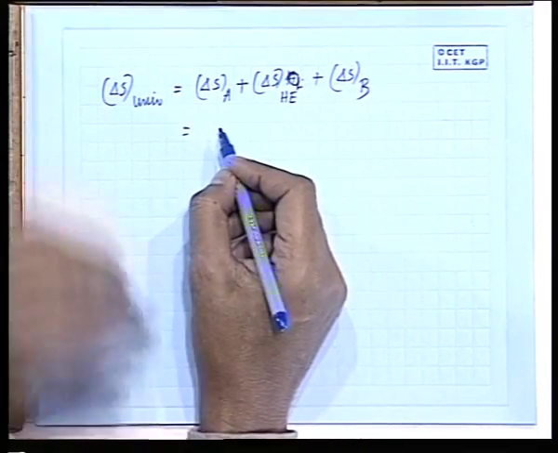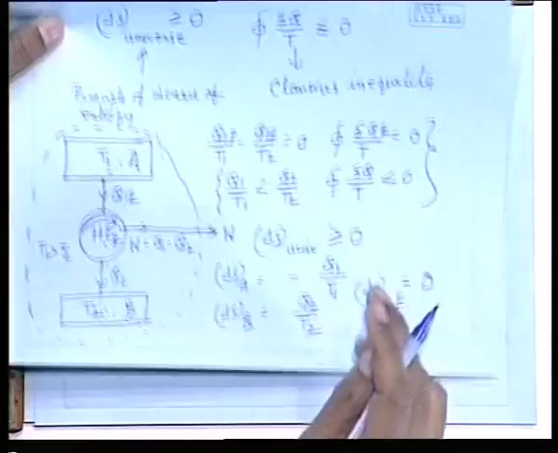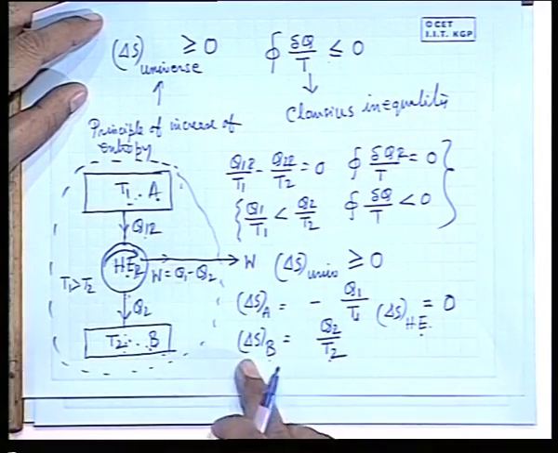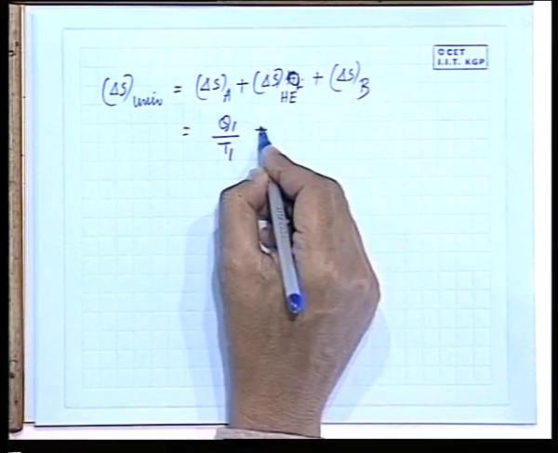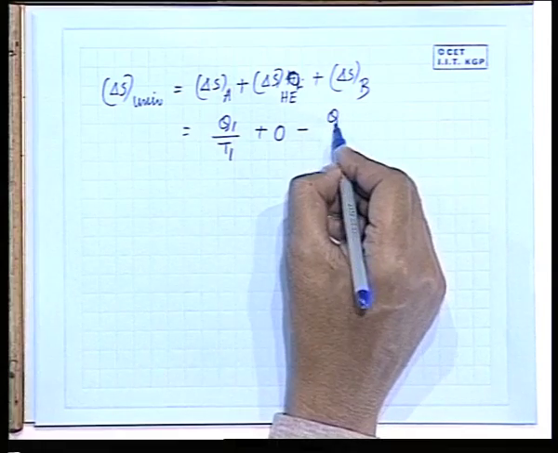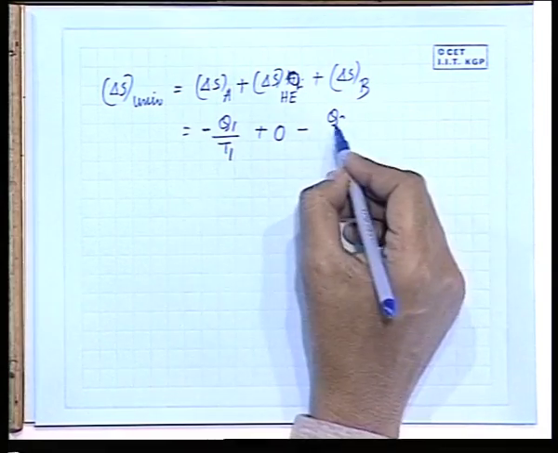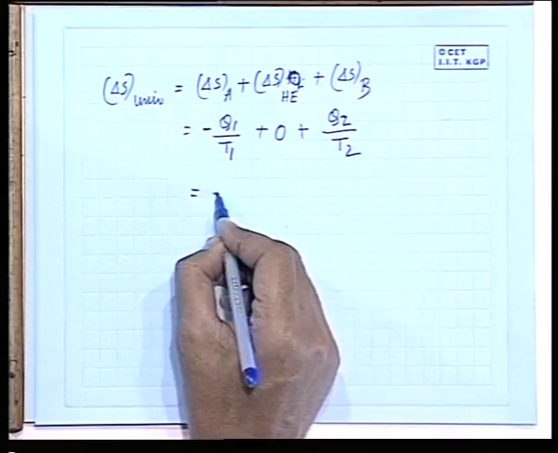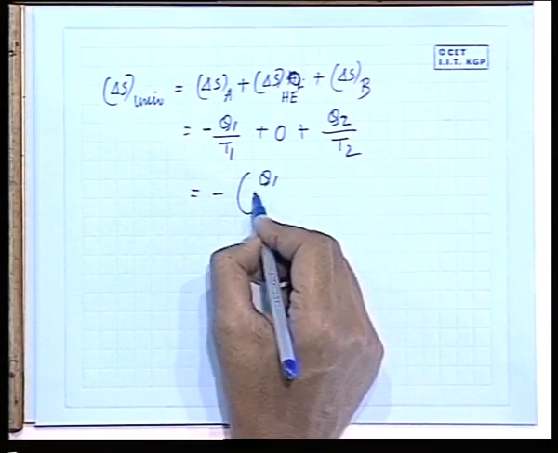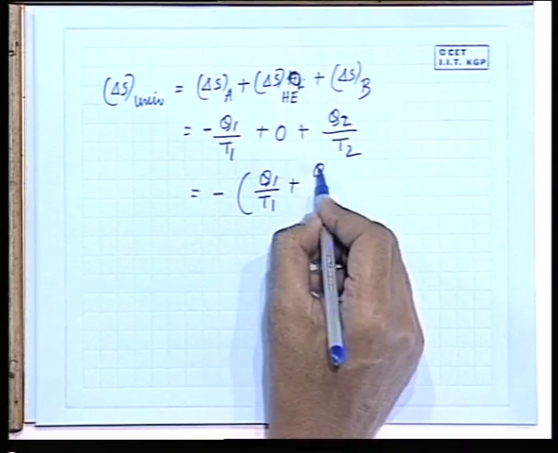Now, delta S A is what? Minus Q1 by T1. Delta S B is plus Q2 by T2, and this is 0. So, that is minus Q1 by T1 plus 0 plus Q2 by T2.